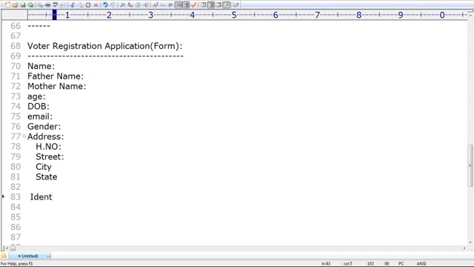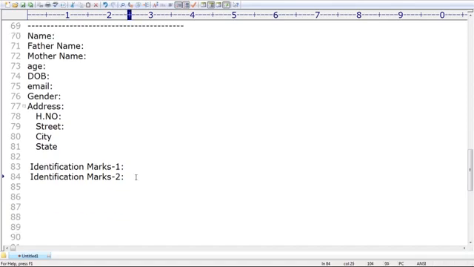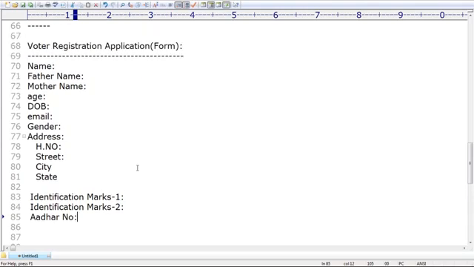Assume that this is my programming requirement. Identification mark 1, for example a mole on the right hand, a mole on the right eyebrow, and identification mark 2. Now, these days everyone needs an Aadhaar number also. It should be required in India. Now take a very special case, sir.